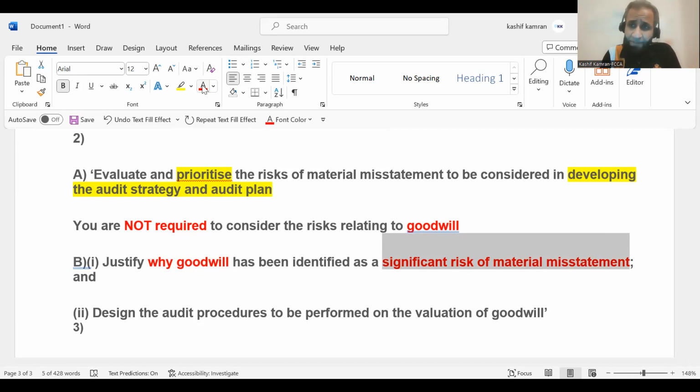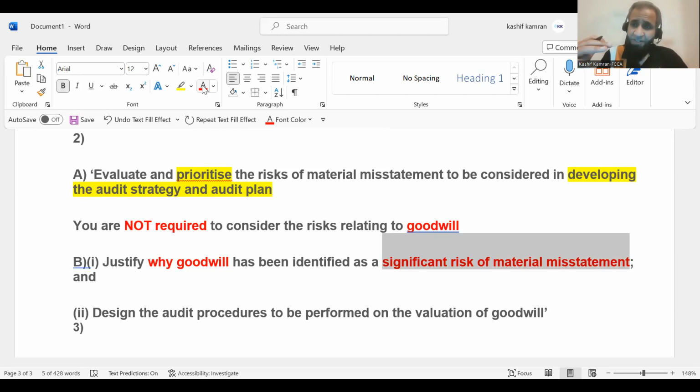Then you say it might be significant because of some estimations involved in it. There could be something very specific in the case study given by the examiner, which makes goodwill even more significant because of certain wrong accounting treatment being adopted, or because of the approach of management not to impair goodwill, not to review goodwill for impairment every year. There could be something in the case study which makes it significant beside materiality or any estimations in its impairment process.